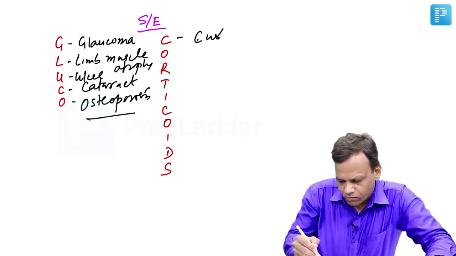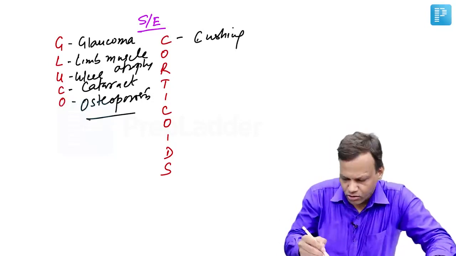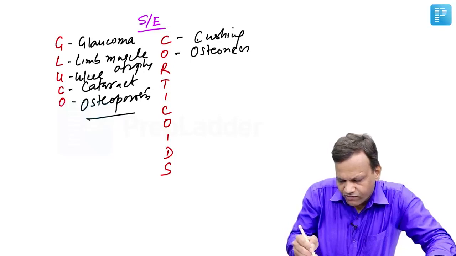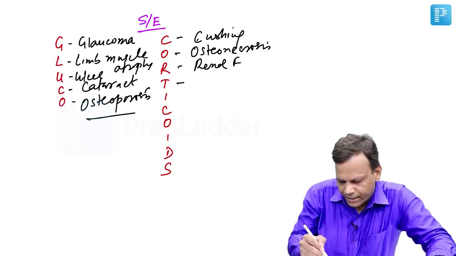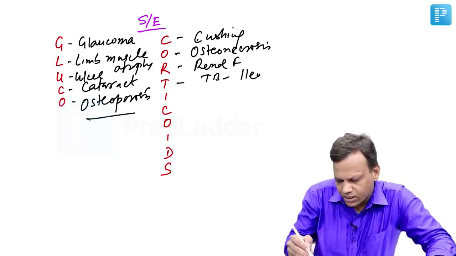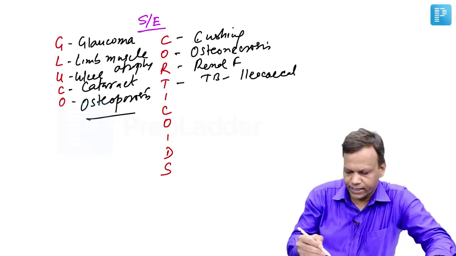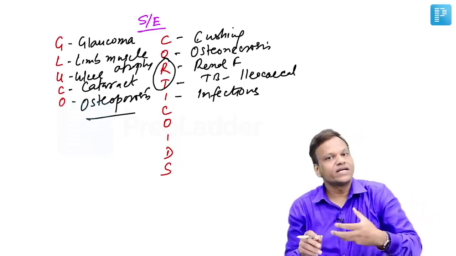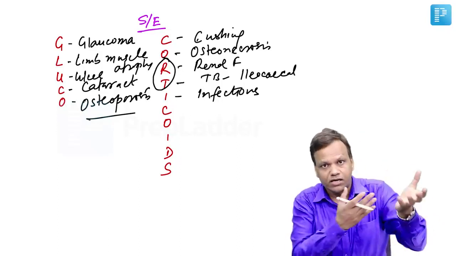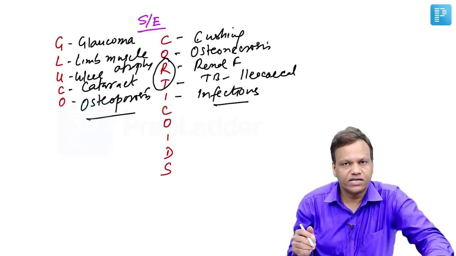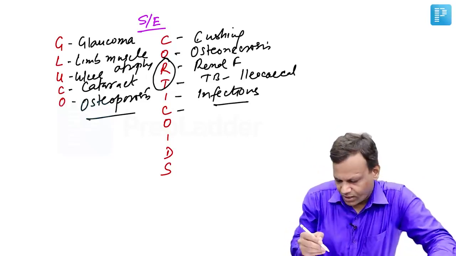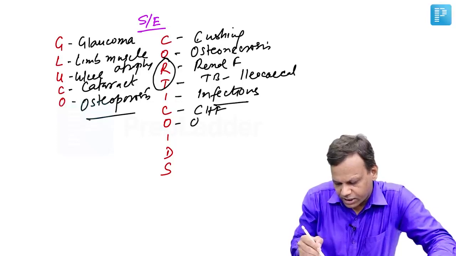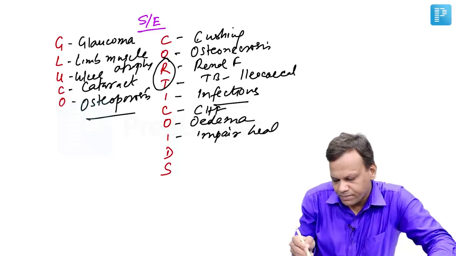Then Cushing syndrome. We know glucocorticoid excess can result in Cushing syndrome. Osteonecrosis can occur when we use high doses. Then they are contraindicated in renal failure and in case of TB, particularly ileocecal tuberculosis. They are absolutely contraindicated. Then I for infections. Glucocorticoids are immunosuppressant and increase the risk of infections, particularly in the COVID times. What was that infection? Mucormycosis. Then they are contraindicated in CHF and conditions with edema. Healing is impaired.